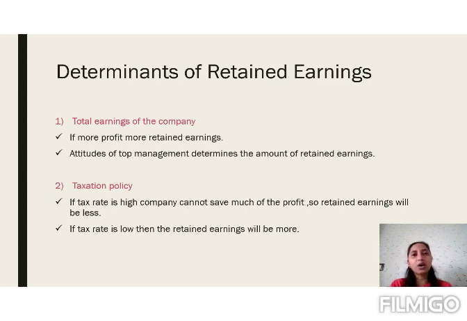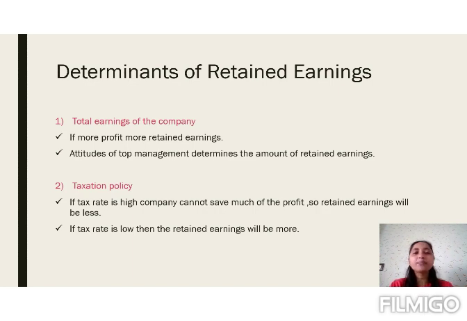Second is the taxation policy. What is tax? Whatever income we earn, on that income we have to make the payment of tax. Now this tax rate also determines the amount of the retained earning. For example, if the rate of tax is high, naturally the company has to pay a larger amount of tax. If we are paying more tax, naturally we are able to save a lesser amount in the company. So when the tax rate is high, the retained earning will be less as we are paying more towards tax.